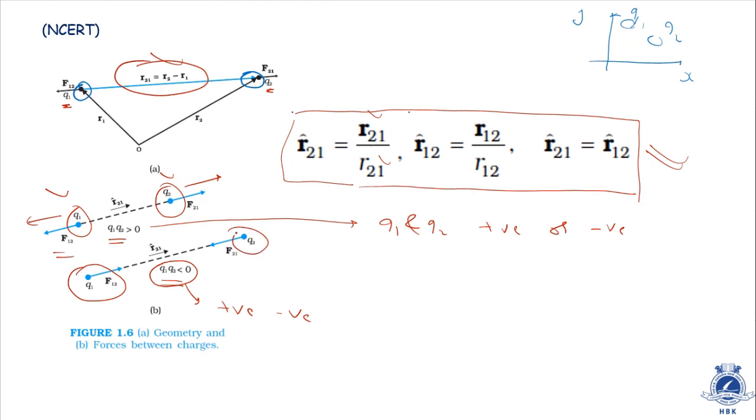So in this case, the direction of force is towards the charges. In the earlier case it was away from the charge, and in the other case it is towards the charge. So see the diagram and understand it in a better way. Let's proceed further.